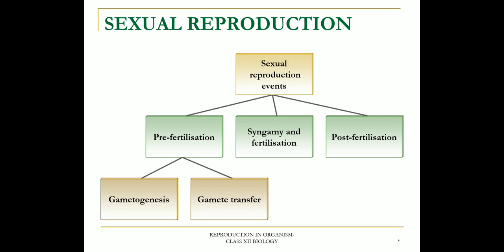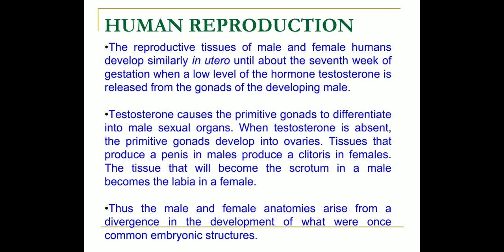So in this chapter, we are going to study human reproduction. Humans also involve sexual reproduction. In human reproduction, the process involves steps like gametogenesis, insemination, internal fertilization, zygote formation, embryogenesis, gestation and parturition.